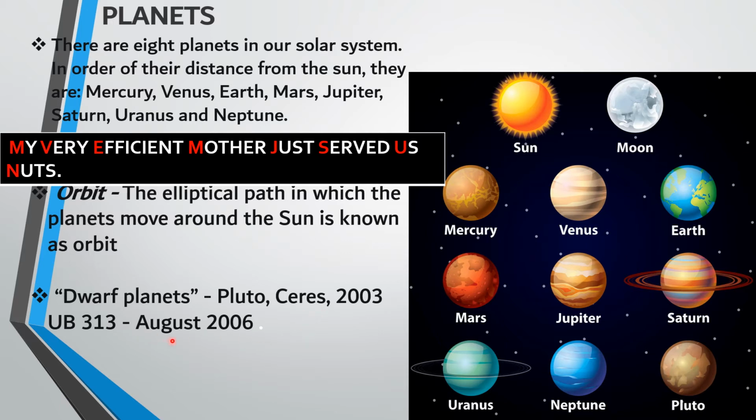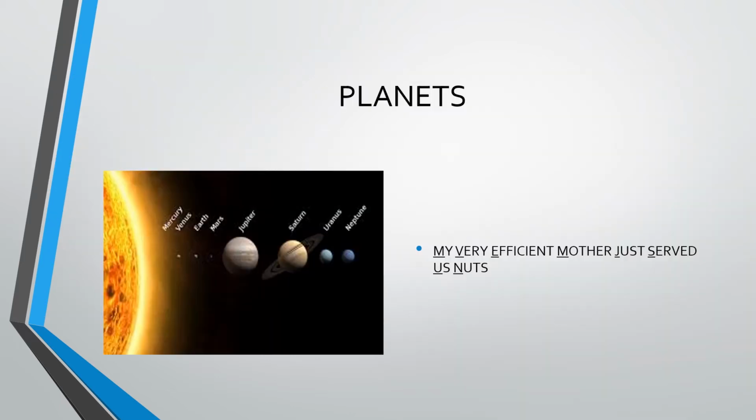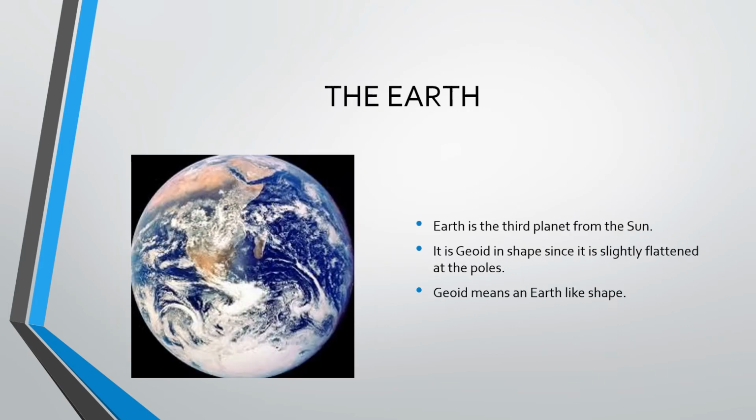And UB313 is also one of the celestial bodies, which was discovered in August 2006. The same phrase is shown here: my very efficient mother just served us nuts. This is a very easy way to remember the planet names, right?